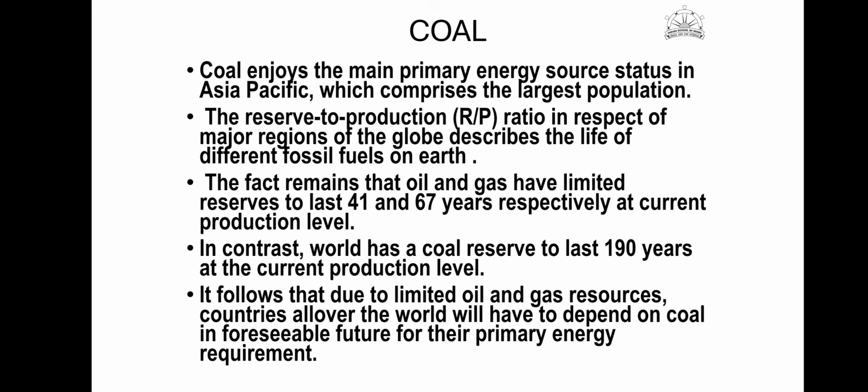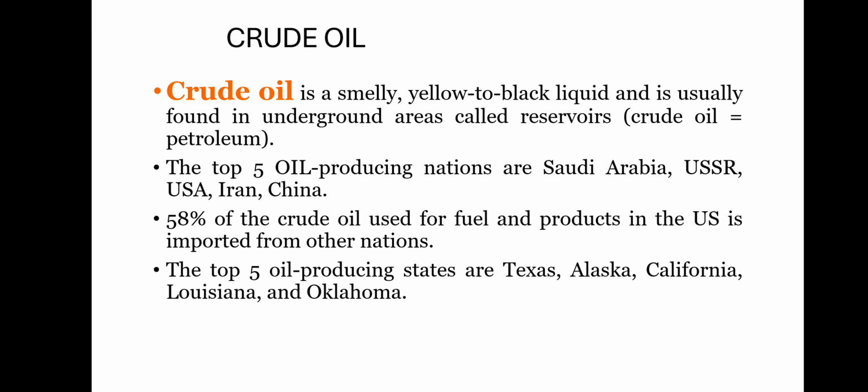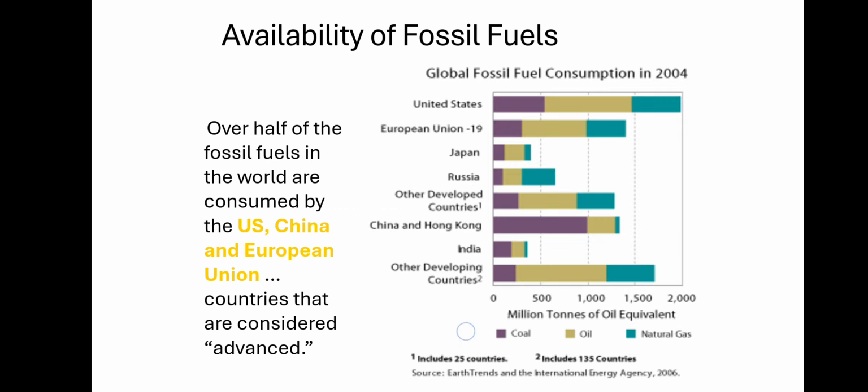It follows that due to limited oil and gas resources, countries all over the world will have to depend on coal in the foreseeable future for their primary energy requirement. Then oil. Crude oil is a smelly yellow to black liquid and is usually found in underground areas called reservoirs. Crude oil is nothing but petroleum. Top 5 oil producing nations are Saudi Arabia, USSR, USA, Iran, and China. 58% of crude oil used for fuel and products in the US is imported from other countries.